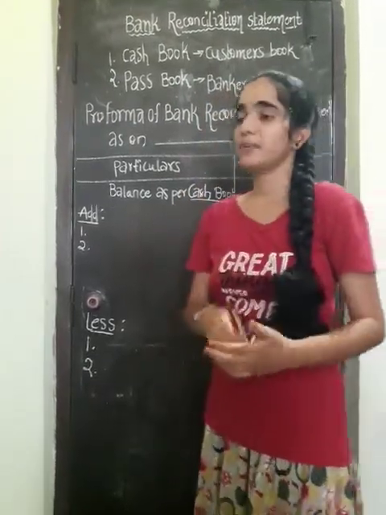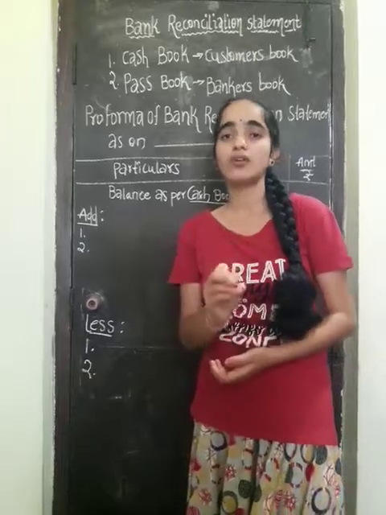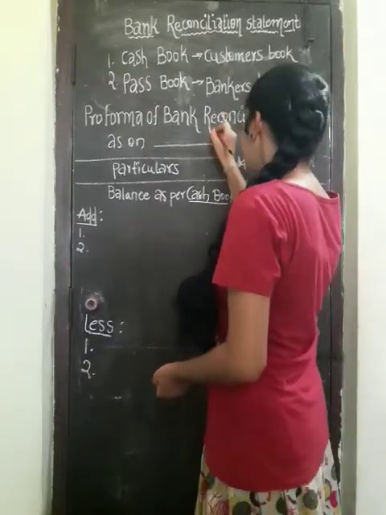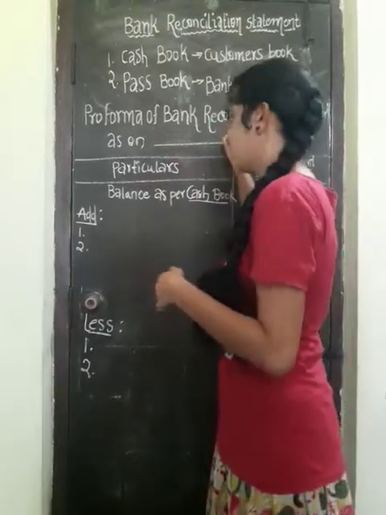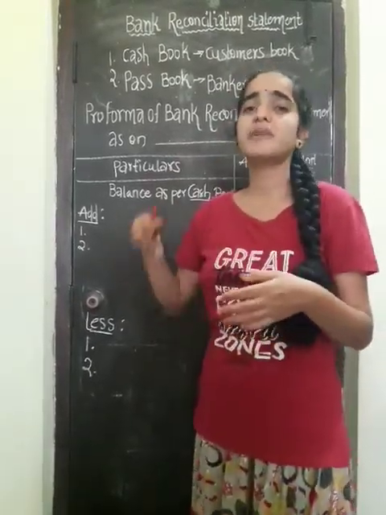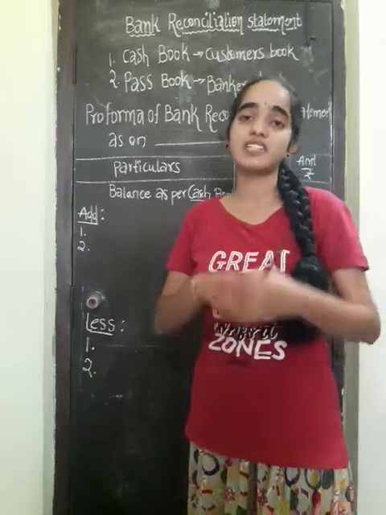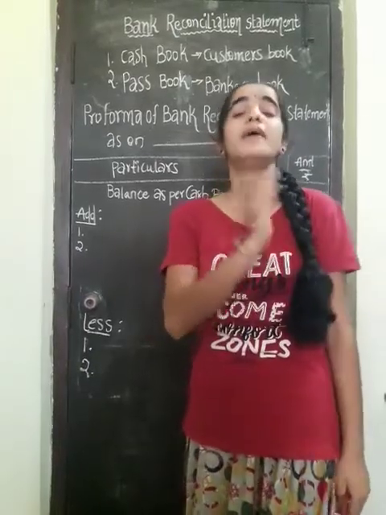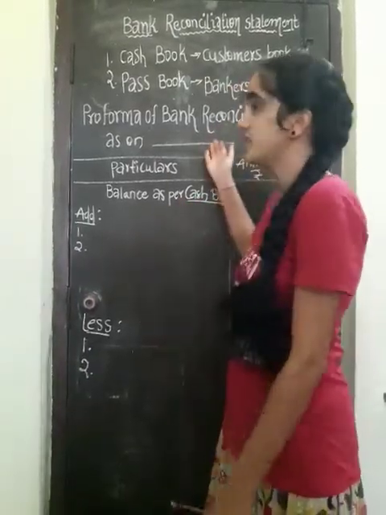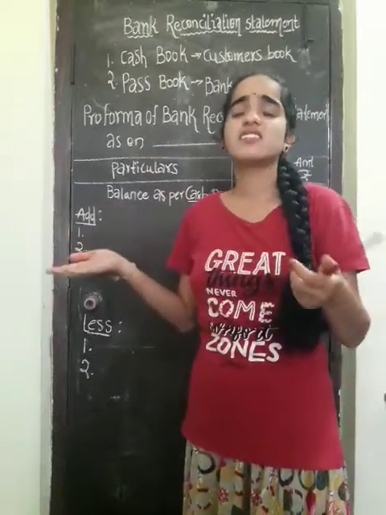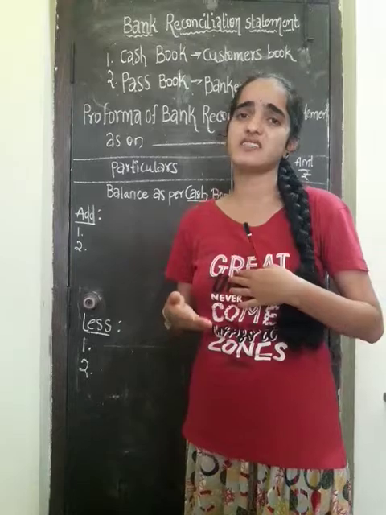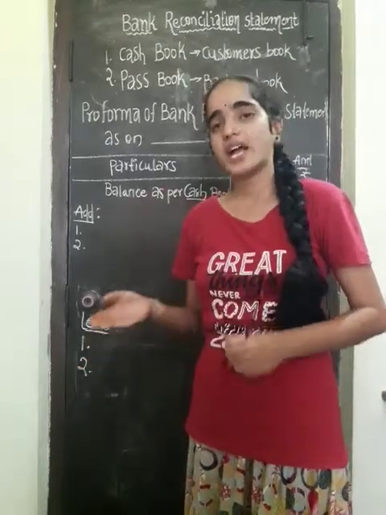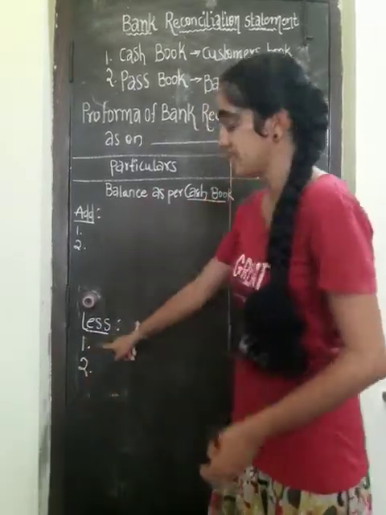Actually, for example, we are depositing the money of 15,000, but it is overcast to 20,000. So they have written the mistake. Actually, they have to write 15,000, but they wrote 20,000. So it is minus to the customer or not? He has to pay the extra charges by the mistake of the employees. That's why it comes into the less value.